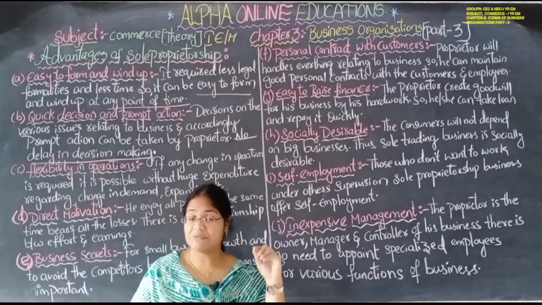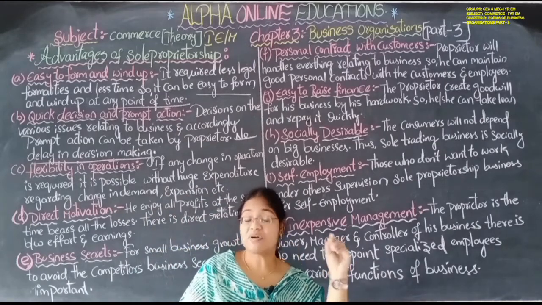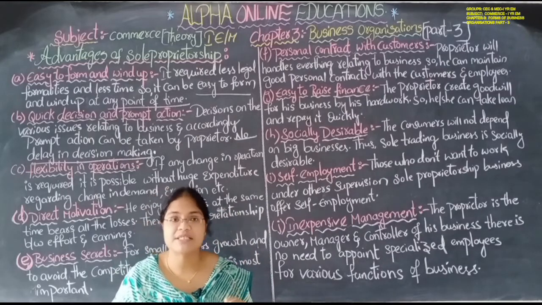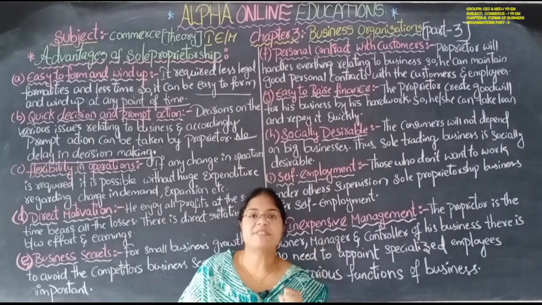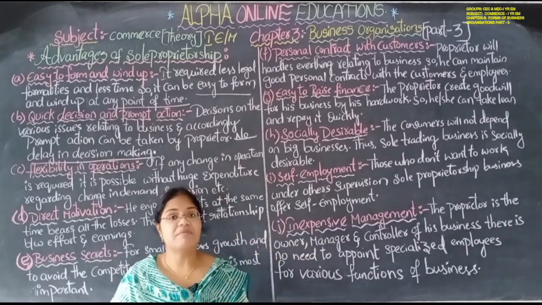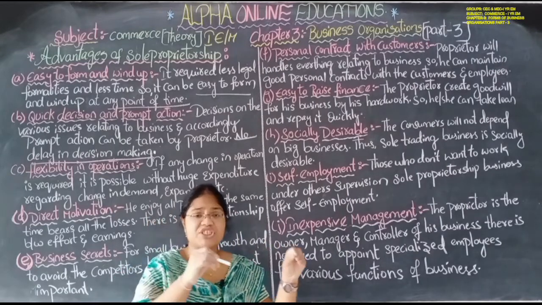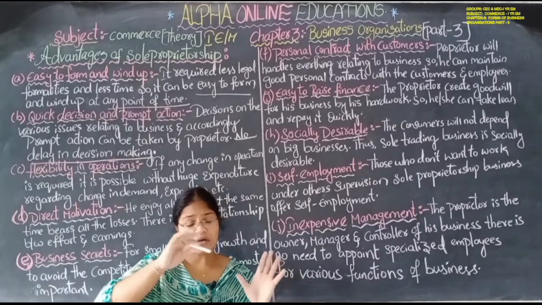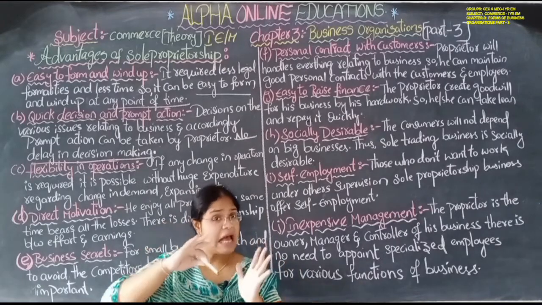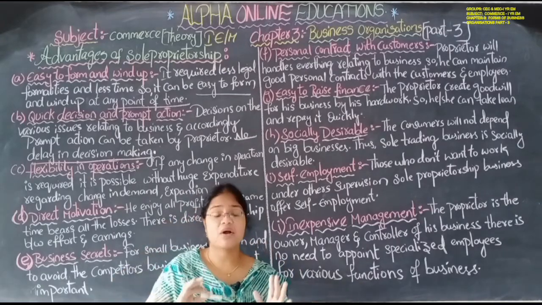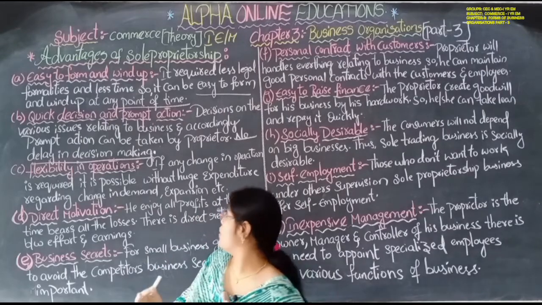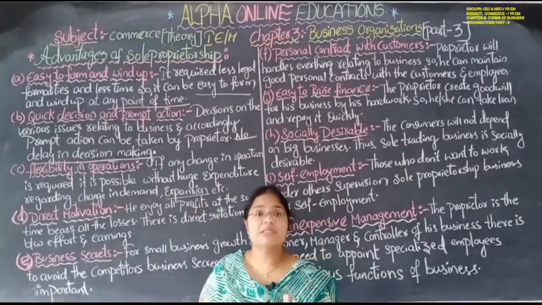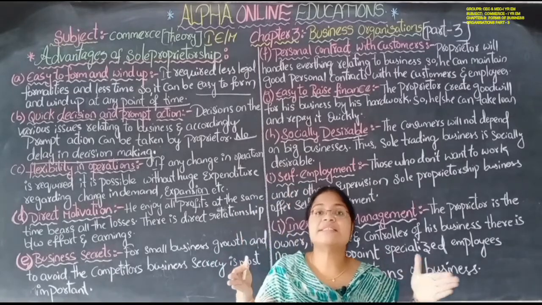Whatever important planning is required to attract the customers towards his business, he has to implement it now. If there is a change in demand, he has to prepare the plan and strategy according to that. Also, if he wants to expand the business, he has to prepare a certain strategy.